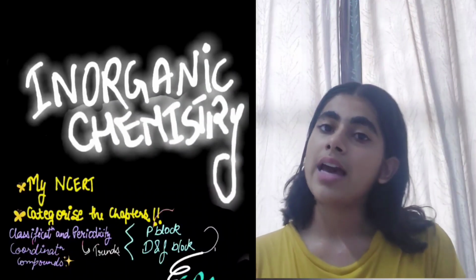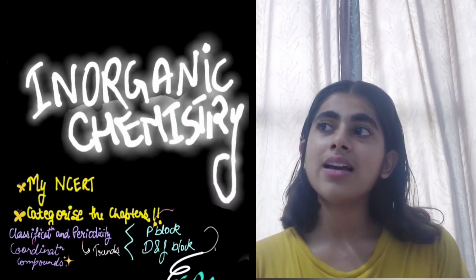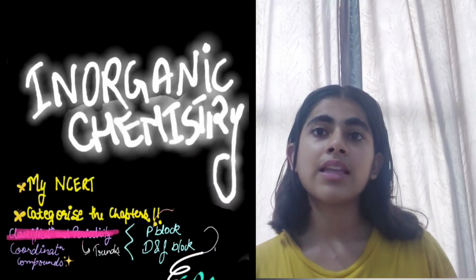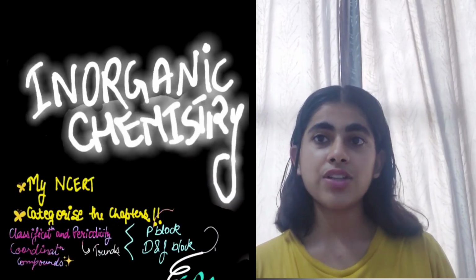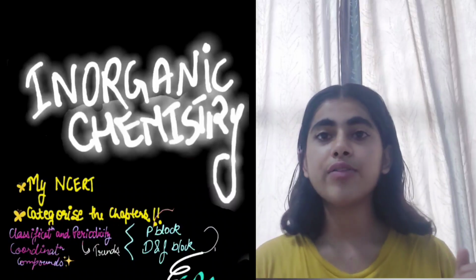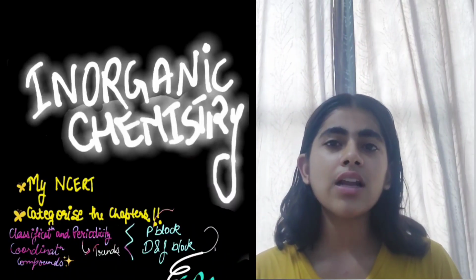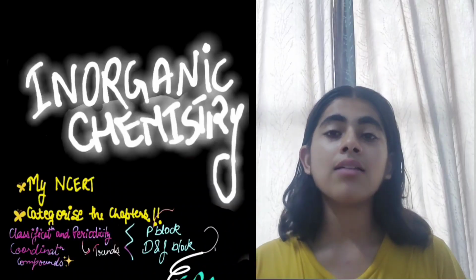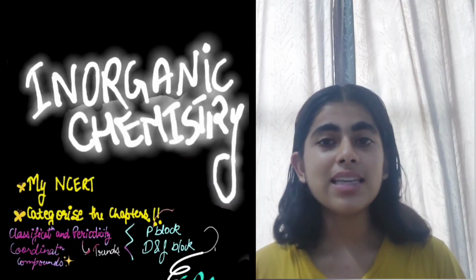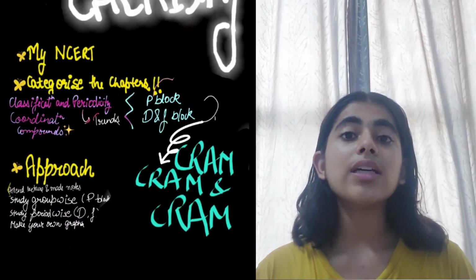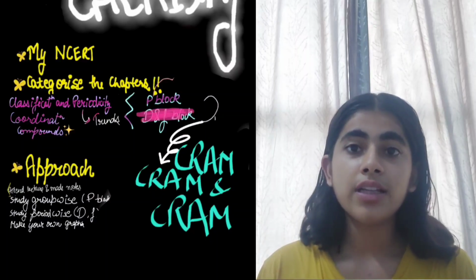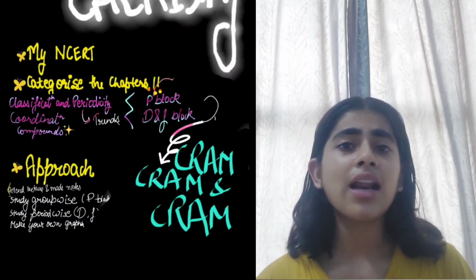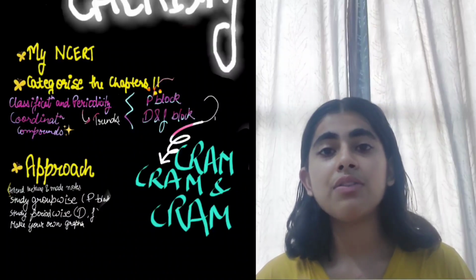Now comes inorganic chemistry. Inorganic basically consists of a few chapters like classification and periodicity, coordination compounds, P block, D and F. Classification includes the trends and all, but it doesn't need much cramming and memorizing. It's easy to do. But when I talk about the P block and D and F, they are too much. You just need to cram and cram. Give them a revision.